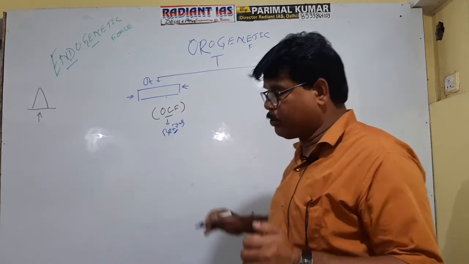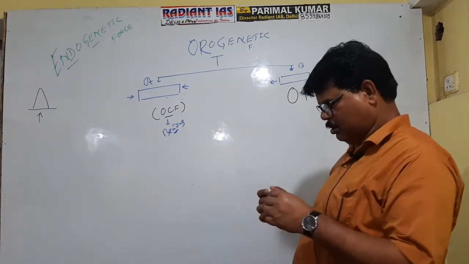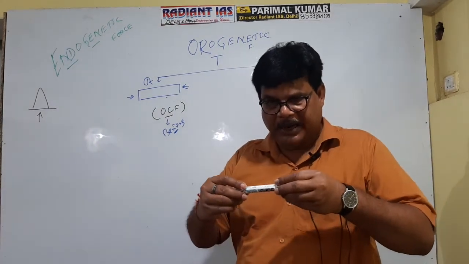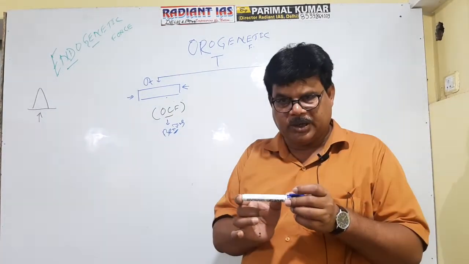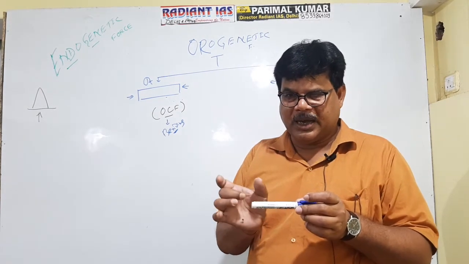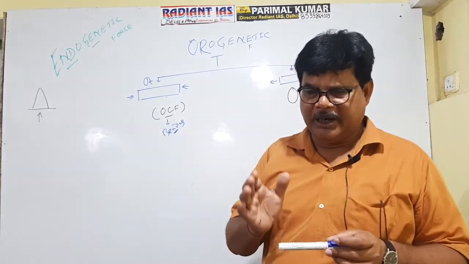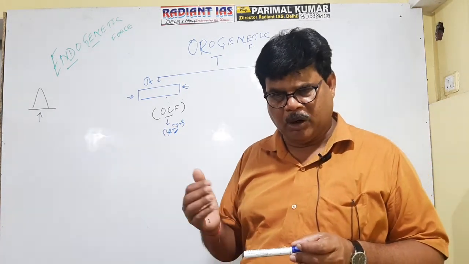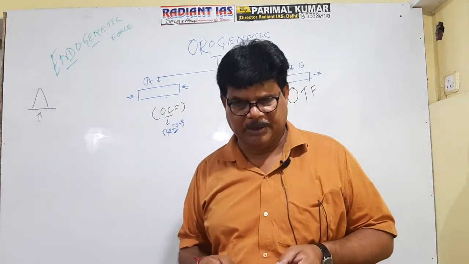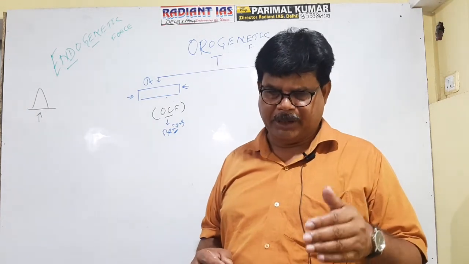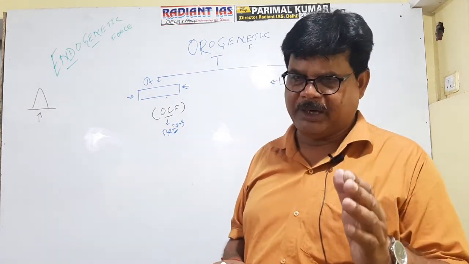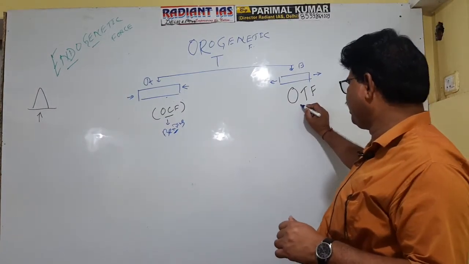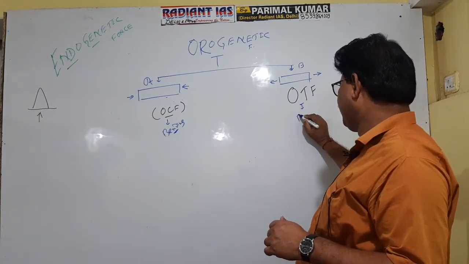Okay. And you see, if the force operates in opposite direction on this rock, it causes tension. Rocks are elastic in character. There is a limit up to which the rock can be stretched. This limit is referred to as the elastic limit. If the limit is crossed, then fragmentation will occur. So that's why OTF causes fragmentation, fracture.